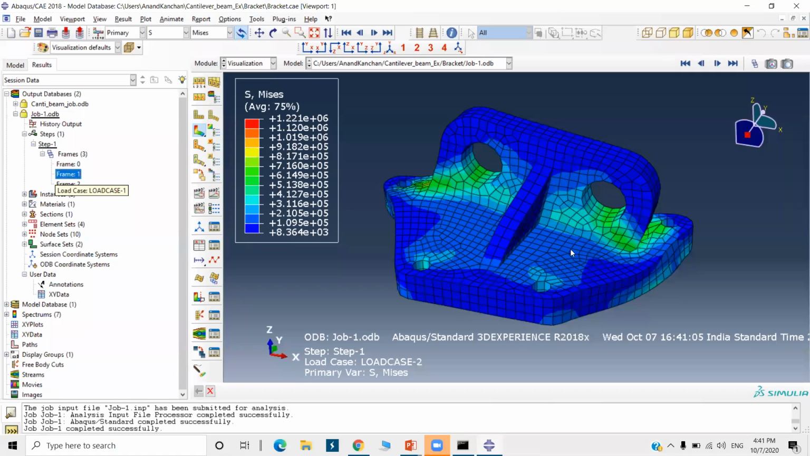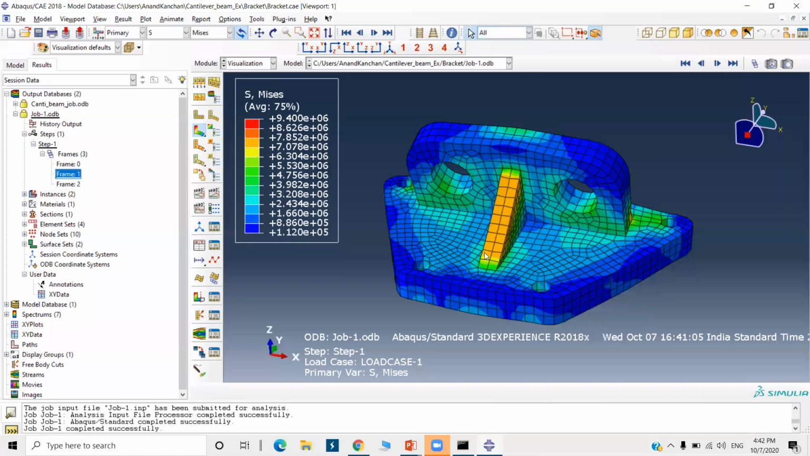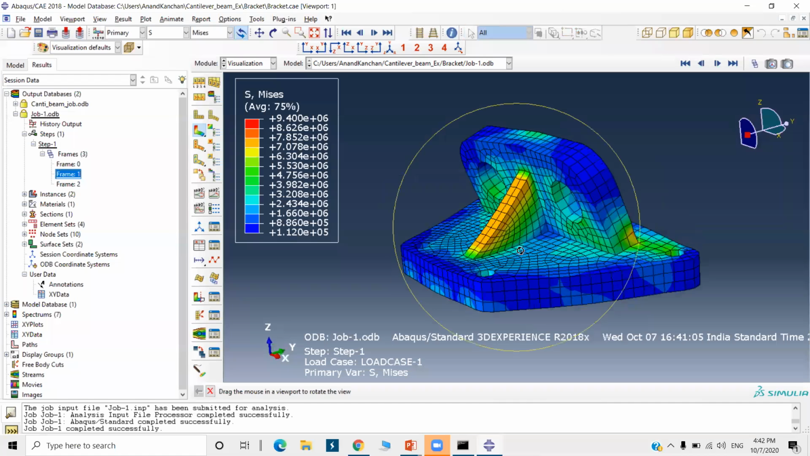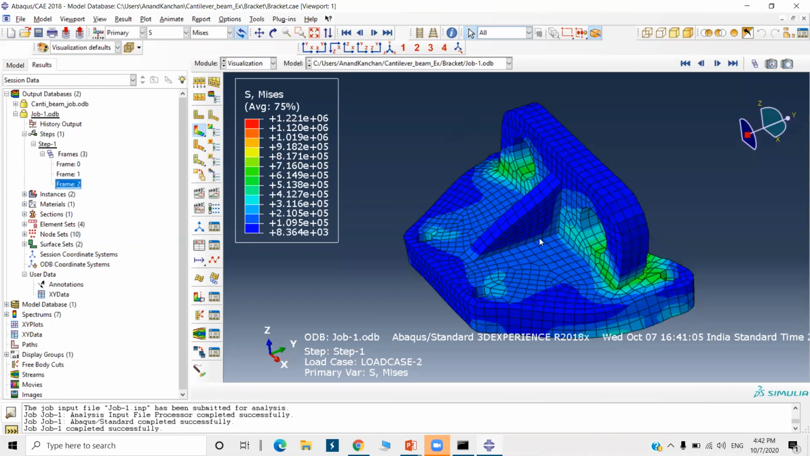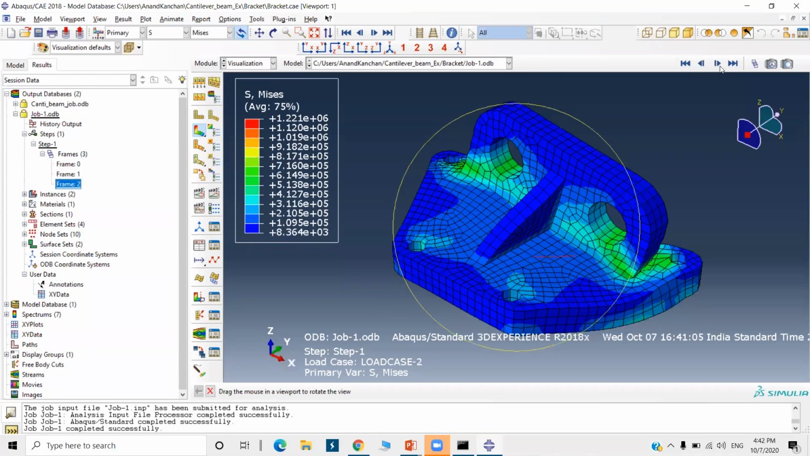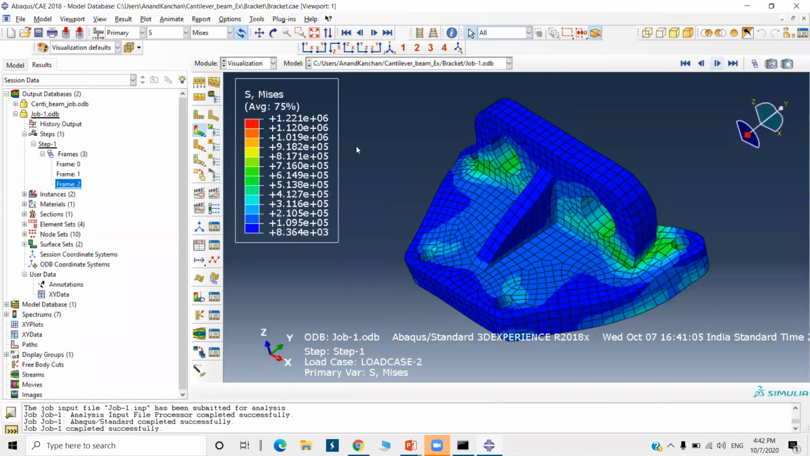Okay, so I will check frame one, double click on it. So check it. In the negative y direction, we have applied the force. So it is showing the deformation. See here, you can see the y direction in the negative direction, and frame two in the x direction. Okay, here I will show you y direction, x direction.